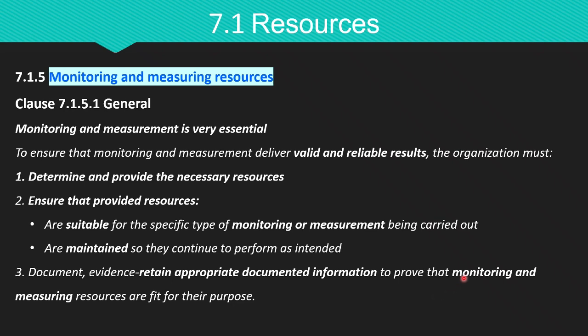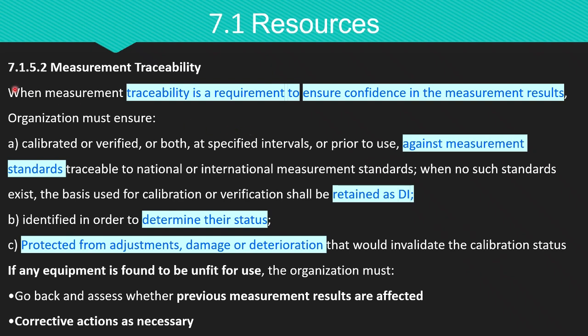The other requirement under monitoring and measuring resource is measurement traceability. When measurement traceability is required or when it is essential to ensure confidence in measurement results, the organization must ensure the following. The first one is the organization must ensure measuring equipment is calibrated or verified or both calibrated and verified at a defined interval of time or before every use against standards traceable to national or international measurement standards. And if such standards do not exist, the basis for calibration or verification must be documented.